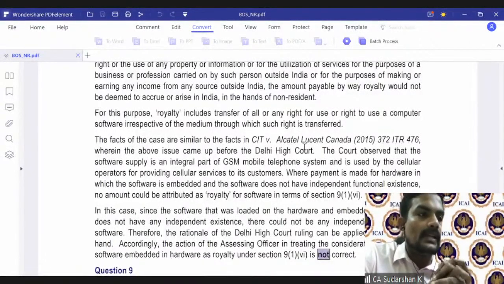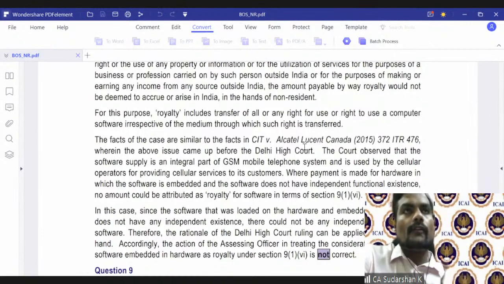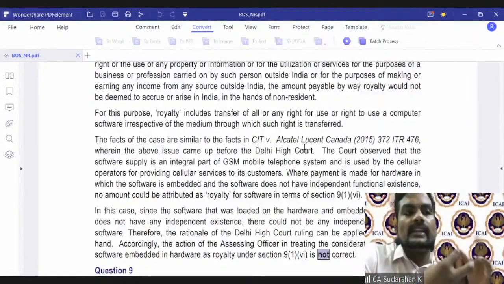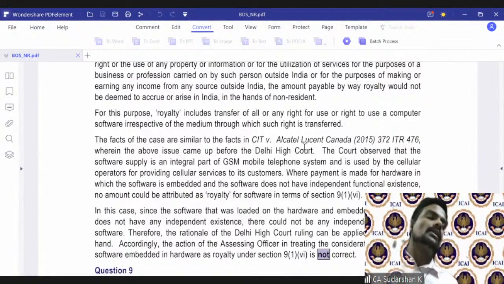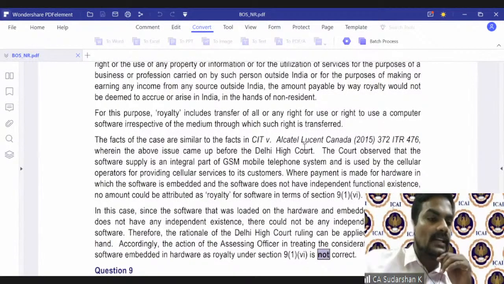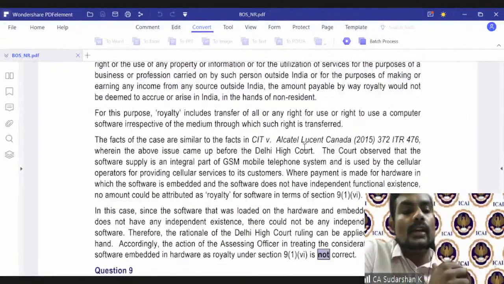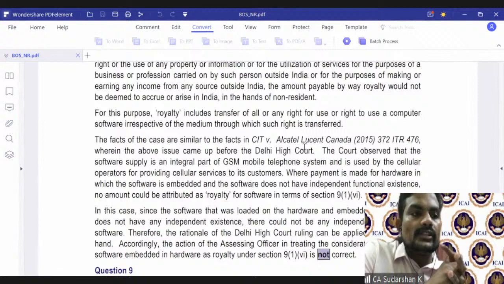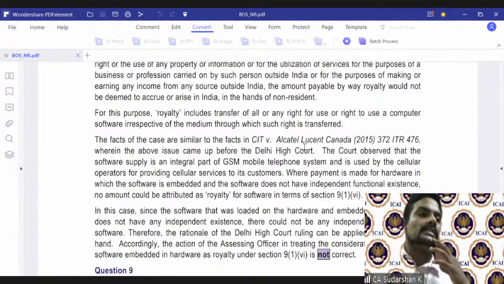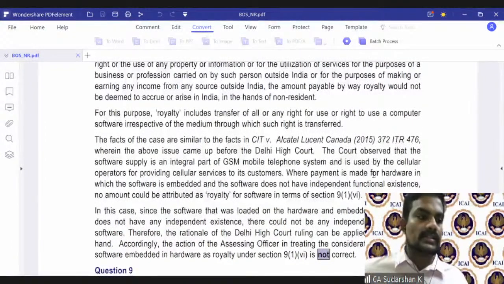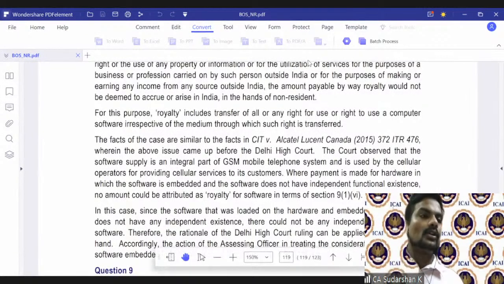Is the software integral or is the hardware integral? If the software is main and hardware is only a facilitator, then section 9(1)(vi) will attract. Otherwise, going by the Delhi High Court, if it's only the hardware that I'm concerned about, and not the software, then I can say this is not a royalty. So this is another very technical nuance of looking at royalty.